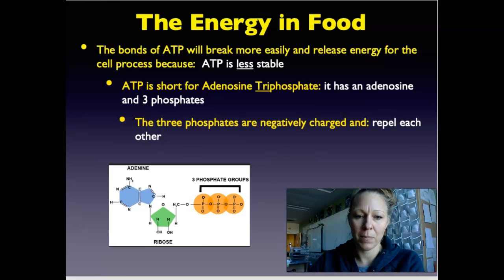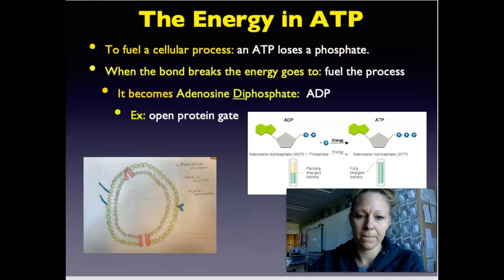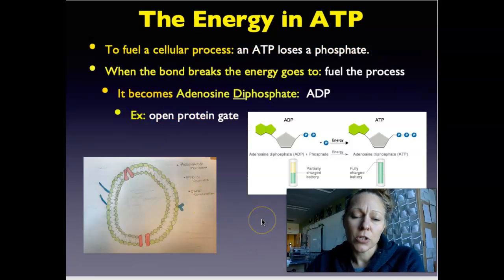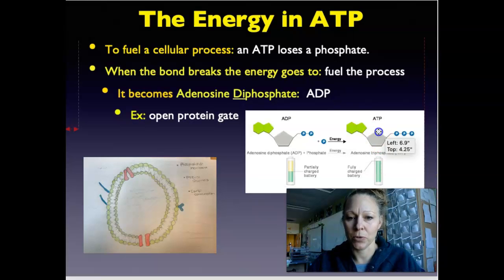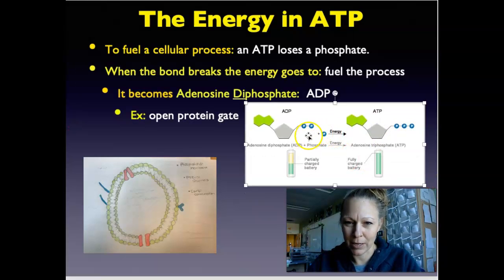Oh, let me turn off my pen. Oh, here we go. To fuel a cellular process, ATP loses a phosphate group. So let's look at this picture right here. Here's our ADP, or adenosine diphosphate. The prefix di means 2 phosphates, and this is a lower energy molecule. It has already donated its phosphate group.